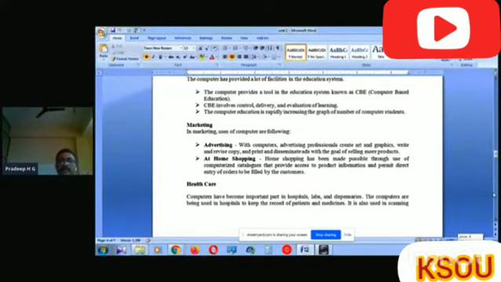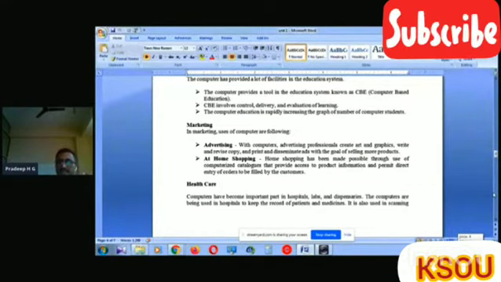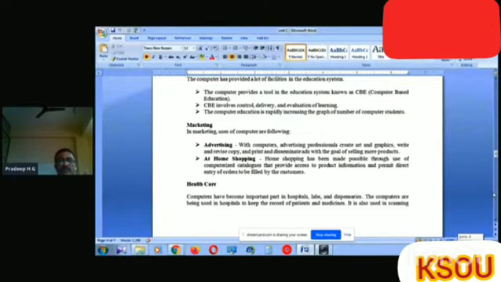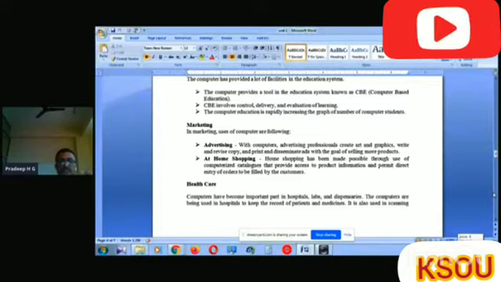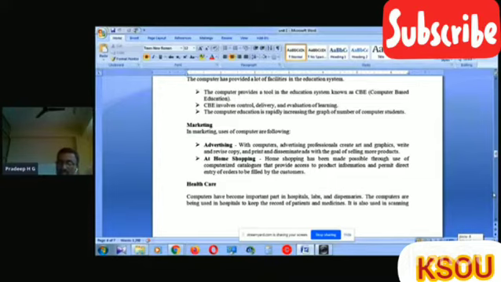Then the healthcare industry. Computers have become an important part of hospitals, labs, and dispensaries. Computers are used in hospitals to keep records of patients and medicines, like who has taken which type of medicine.